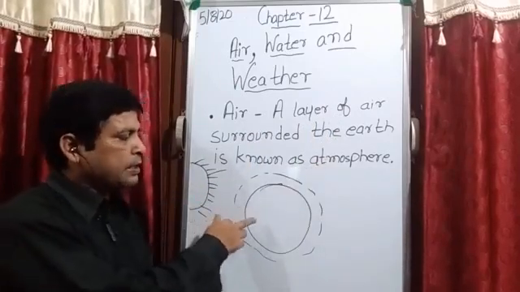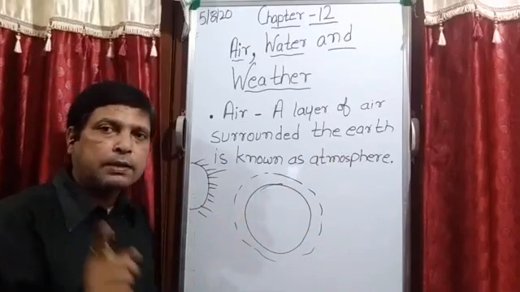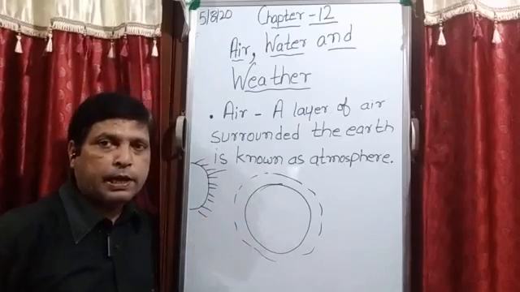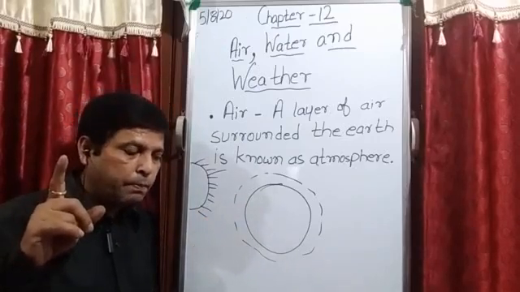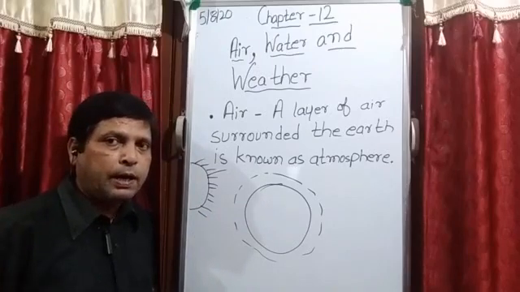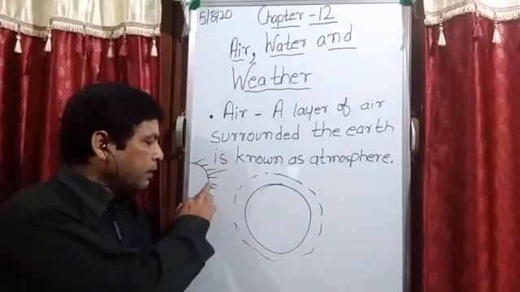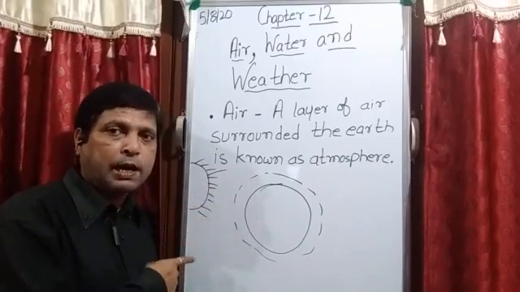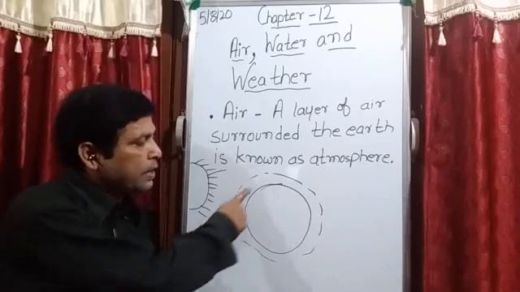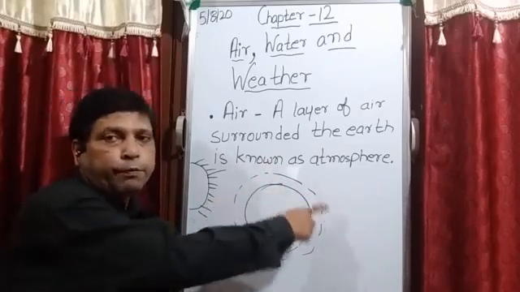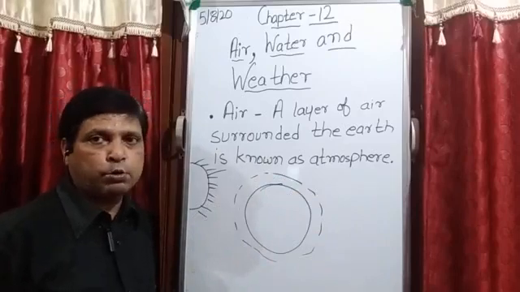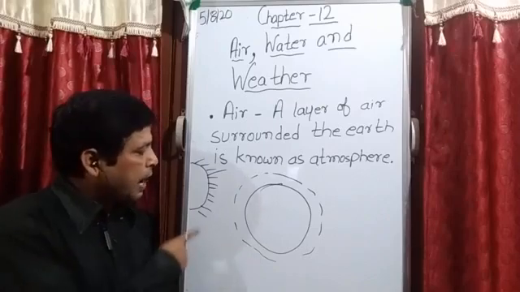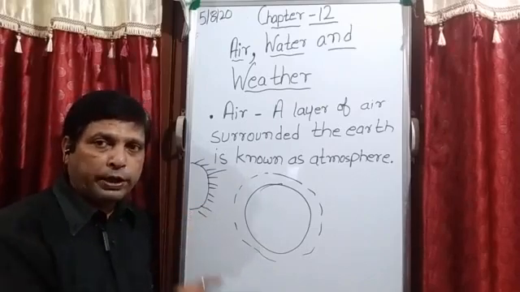So from this the sunlight reaches the surface of the earth. Is it clear? And I think maybe you remember that in chapter number 10 I even told you that some ultraviolet rays are also coming from the light of the sun. So in this layer of air which is known as atmosphere, there is one ozone layer which stops ultraviolet rays from entering.